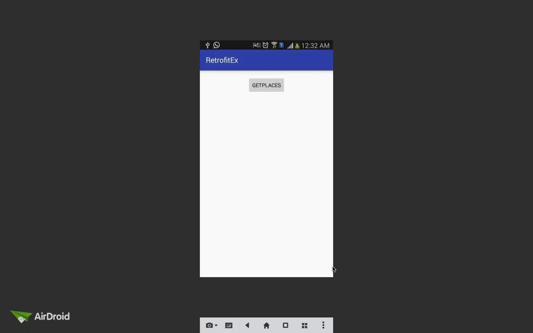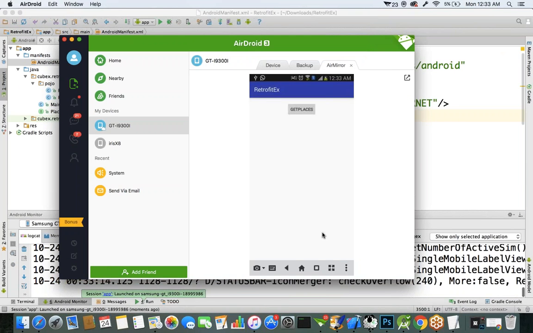Okay, so once you click on this get places button, we got the count, the number 20, meaning this Retrofit API is working fine and we are able to get the response from the server, the Google Places server. There are 20 records available, based on the request specified here, we got 20 place records.